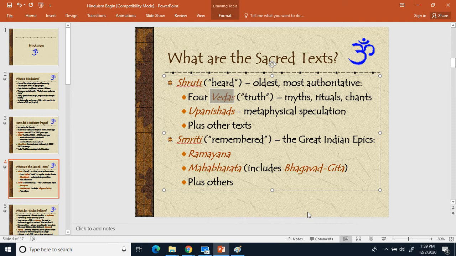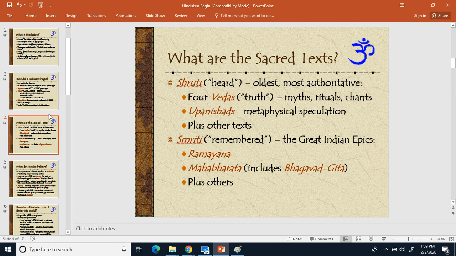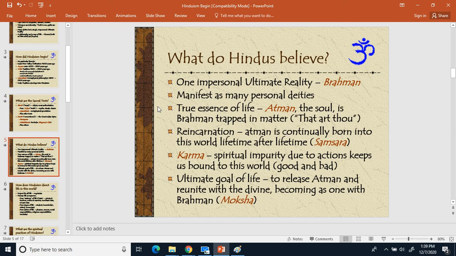And there's various myths, rituals, and chants that are in the Vedas, but that's going to be our sacred text for Hinduism. Now, there's a couple other things as well for Hinduism, like other readings and poems and such, or epics. But we're just going to focus on the Vedas. So Vedas equal sign truth. That's going to be our sacred text for them. So like the Bible, but for Hindus.